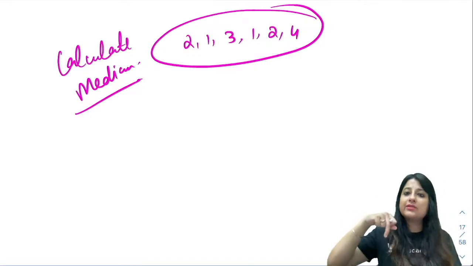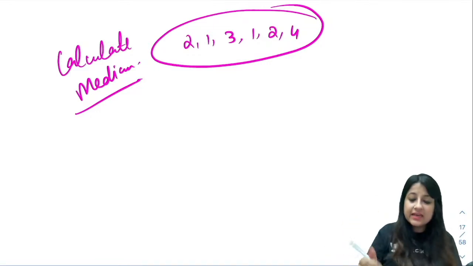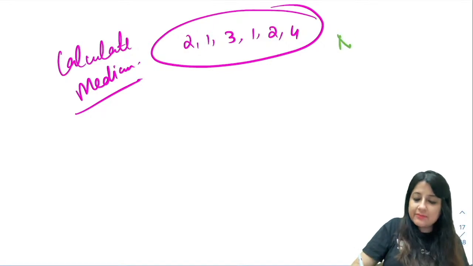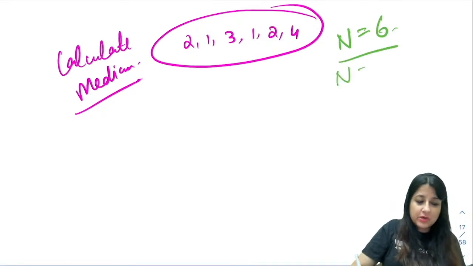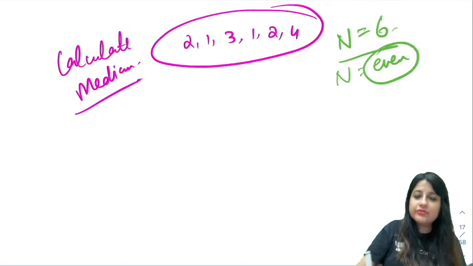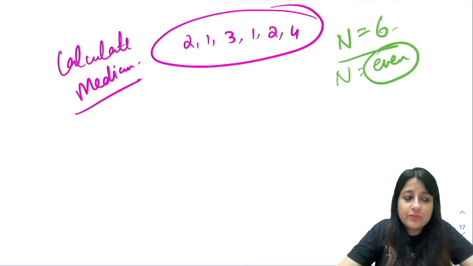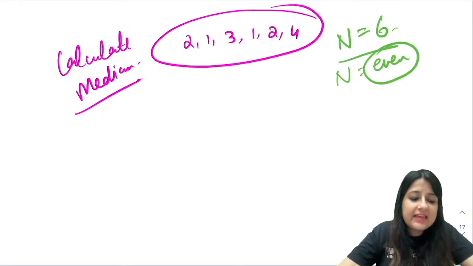In this one, and the previous question that I gave you, what is the difference? See here, what is your total number of observations? N is 1 2 3 4 5 6. So n, the total number of observations, is even. Can you see? We have an even number of observations, right?